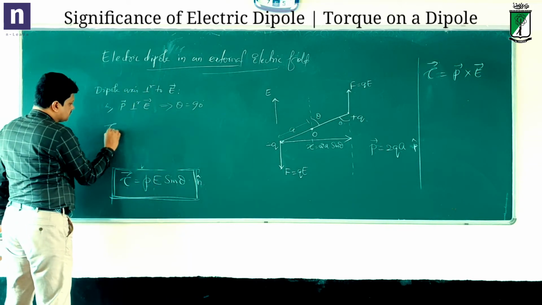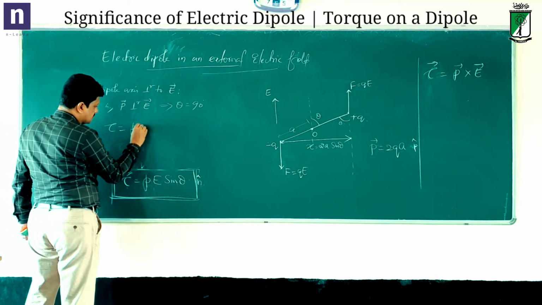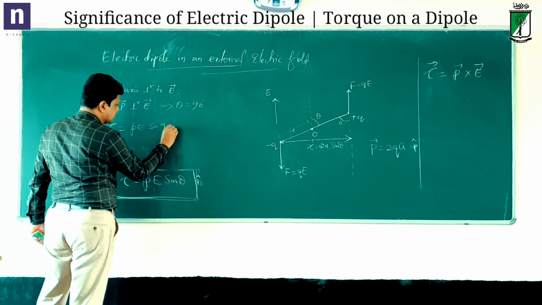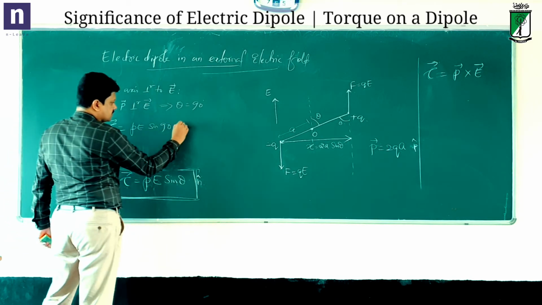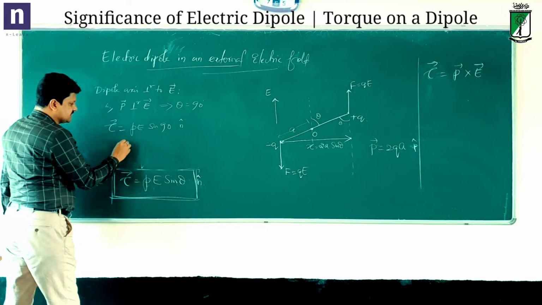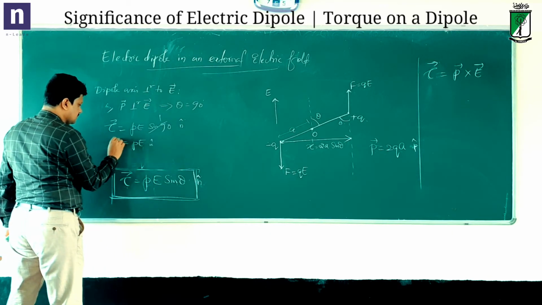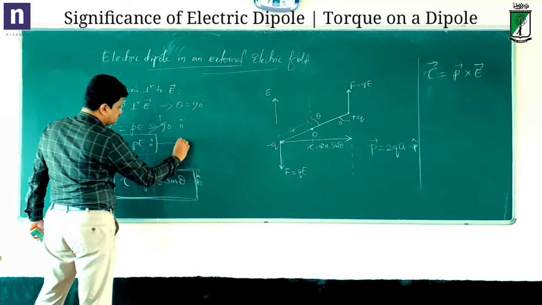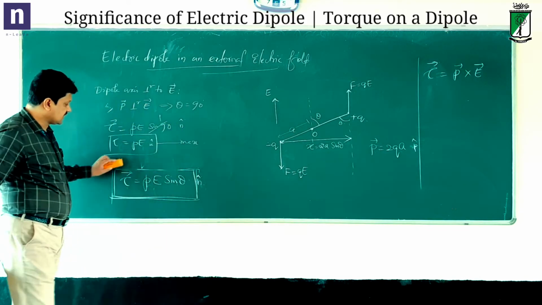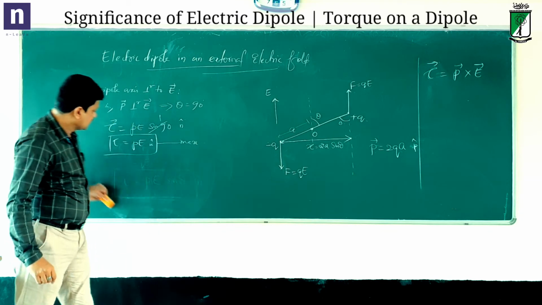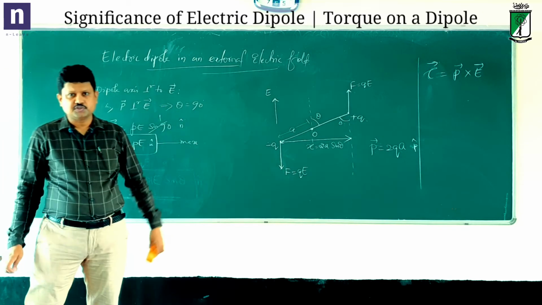So what will be the torque? Torque is PE sin 90 n cap, and sin 90 is 1. So the torque is PE. This is the maximum torque. The torque is maximum if the dipole axis is perpendicular to E.